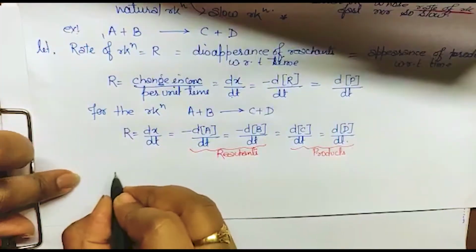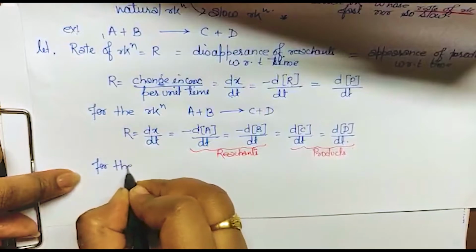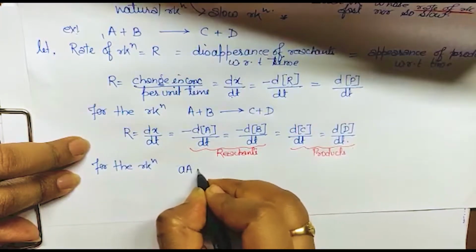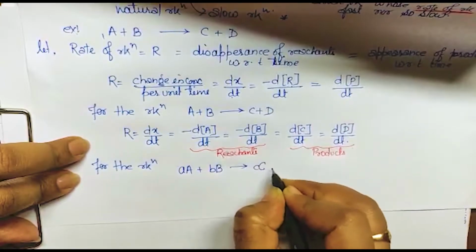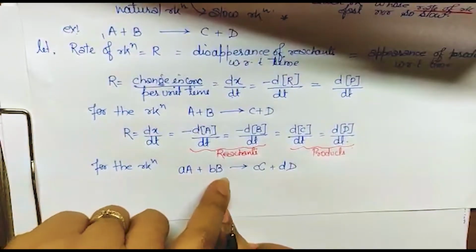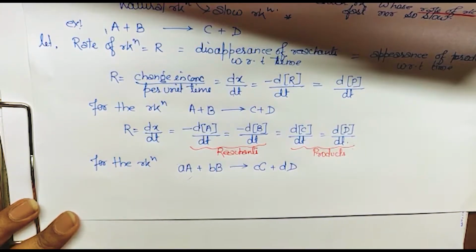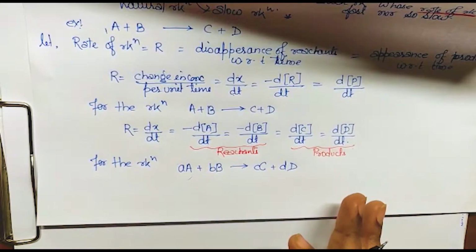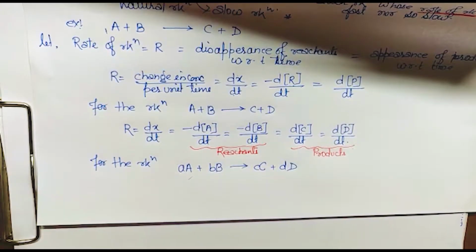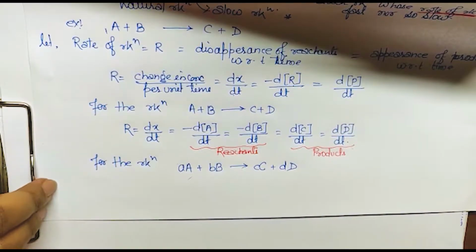Okay, so suppose another reaction is given. I am giving you the reaction like this: aA plus bB changes into cC plus dD. So this is the stoichiometric coefficient. Wherever we have used the stoichiometric coefficient, we have converted it into a power, isn't it? Like in electro also, whatever the stoichiometric coefficient was, we were making it a power. But in this case, when we have to find the rate of reaction, we are not supposed to convert it into a power. Instead of that, it will come in the denominator.